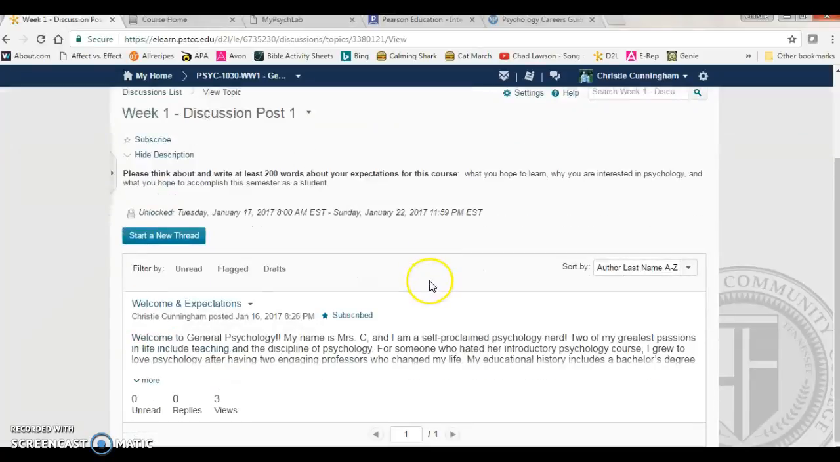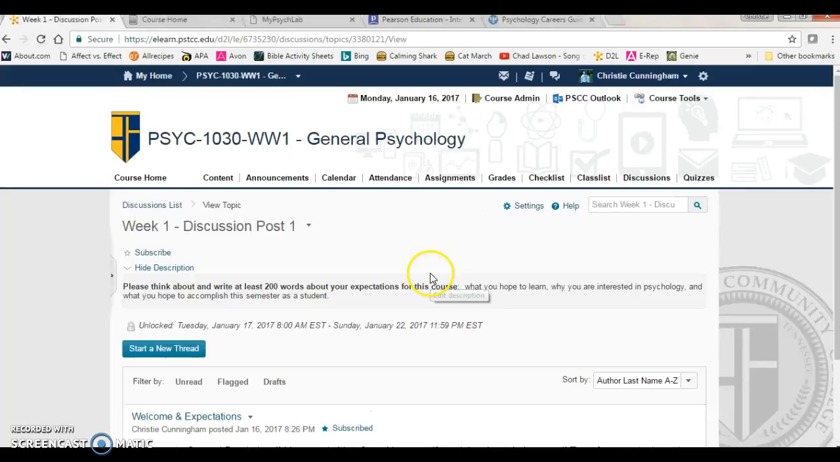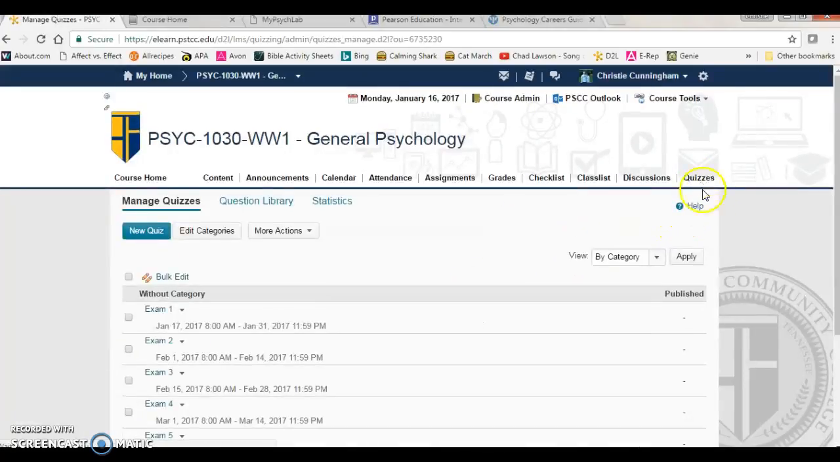So you'll notice that yours looks a little different now than it does in this recording, but you'll have a checklist to remind you and you'll have detailed instructions so that should you forget what you're doing, you have a reminder there. Quizzes is going to be a big feature.